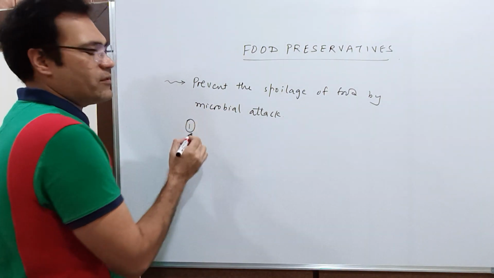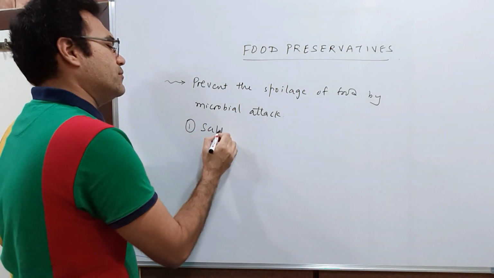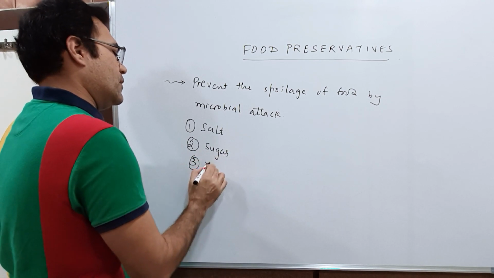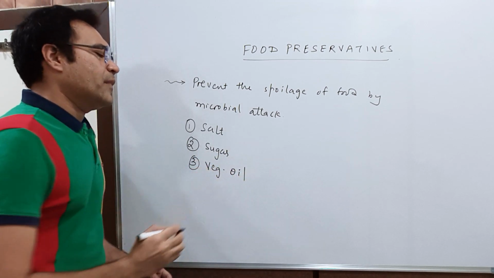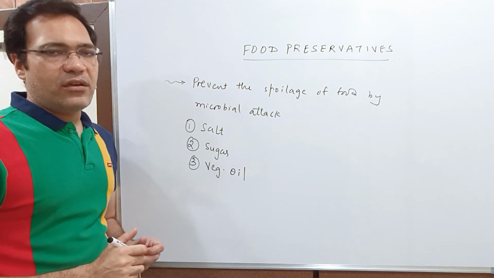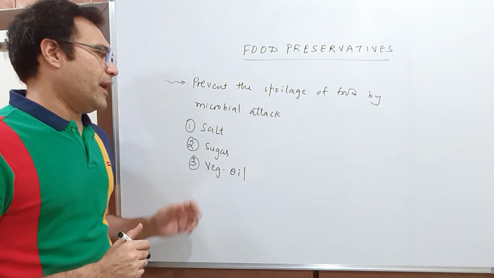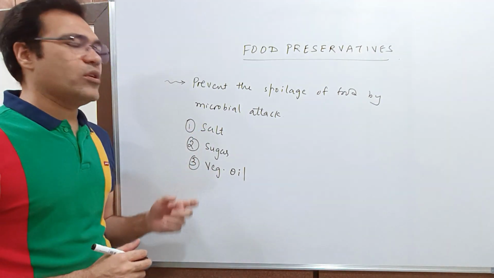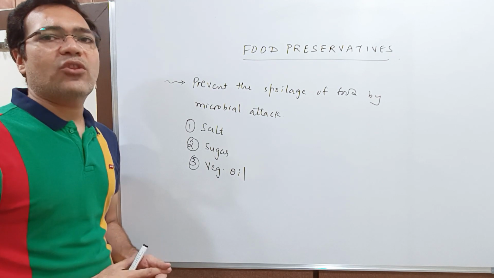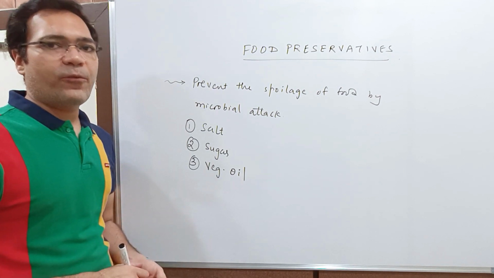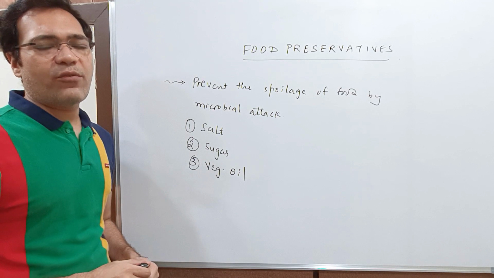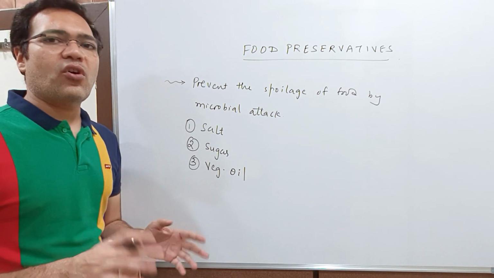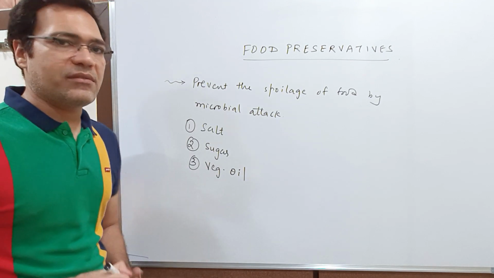Now the various food preservatives that we generally use are salt, sugar, vegetable oil. You might have seen these food preservatives being used in your homes. A high concentration of salt and sugar will cause the death of any microorganism invading your food. Also, vegetable oil is a very good food preservative. So now you understand why a large amount of salt and sugar is added in the making of pickles.